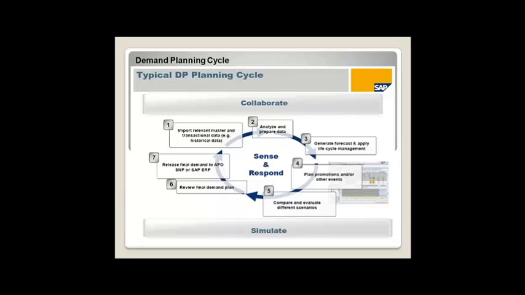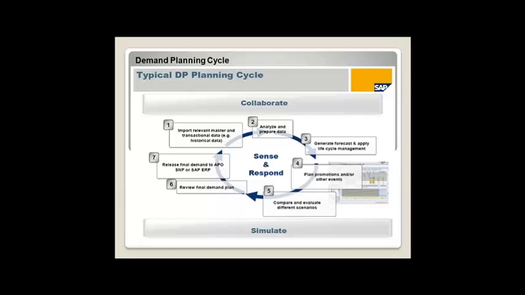In SAP APO demand planning, where is it going to start, where is it going to end, and what are the steps? In interviews, normally the first question they will ask you is: what is your client's demand planning process, where does it start, where does it end? What is your client's demand planning cycle or business process? So we need to answer with the help of this slide.